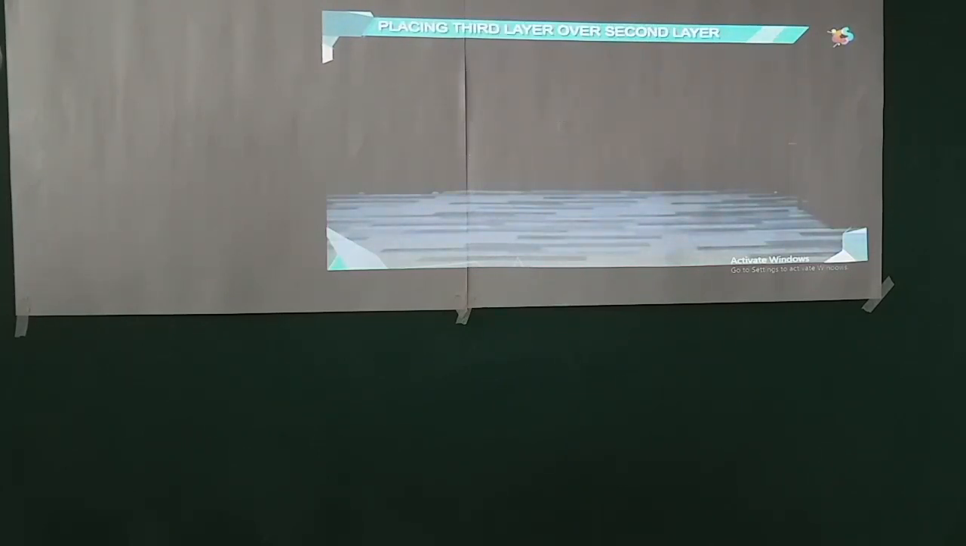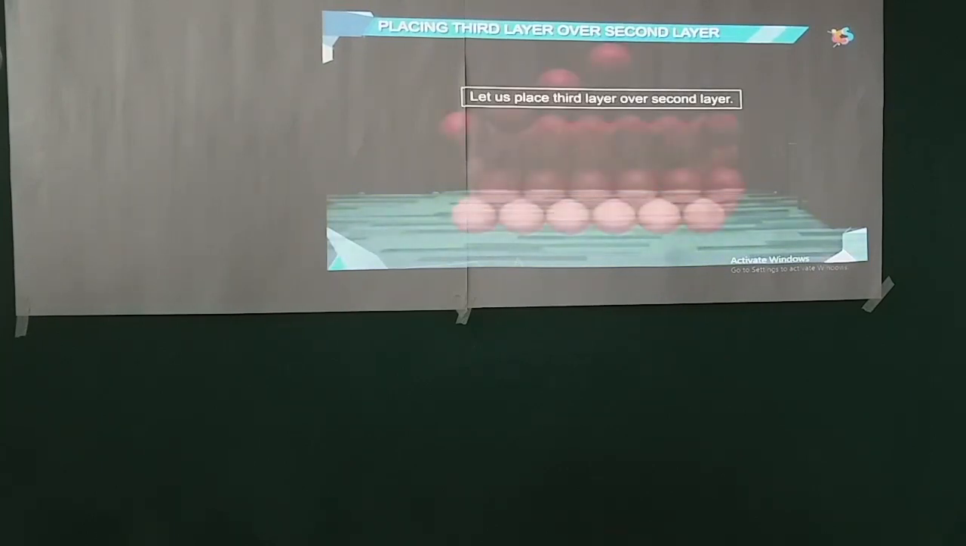Placing third layer over second layer. Now let us place the third layer over the second layer. Stacking of the third layer over the second layer can be done in two ways. First,